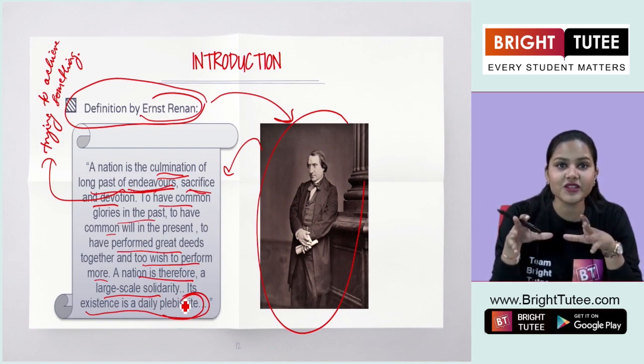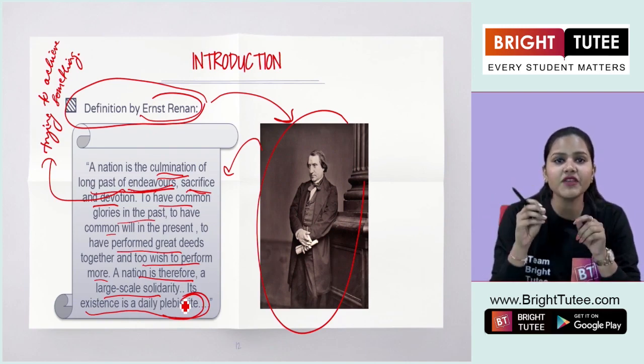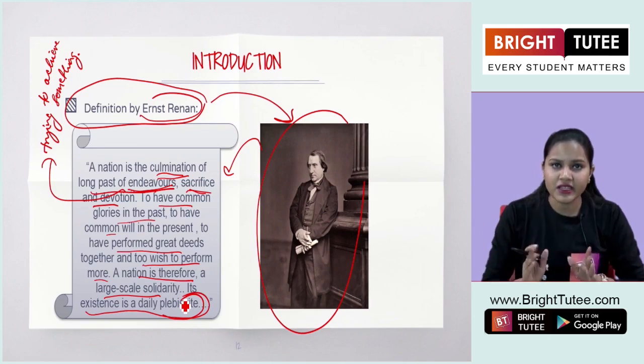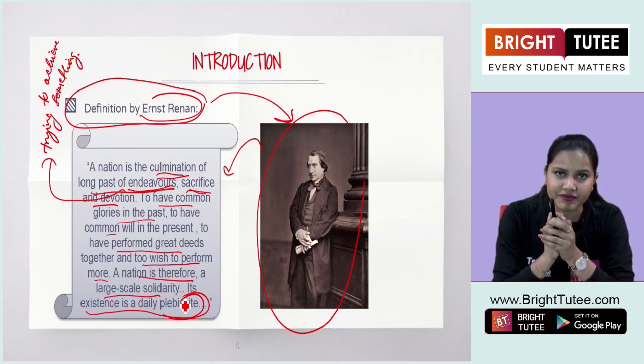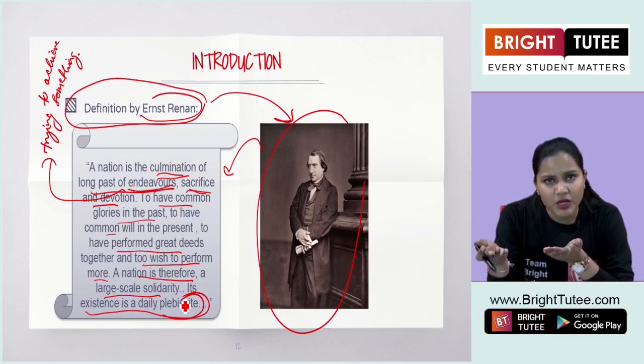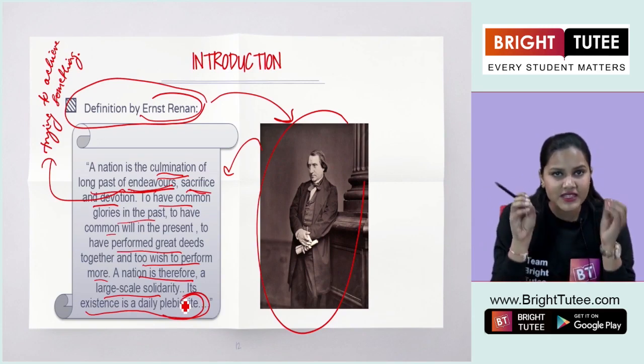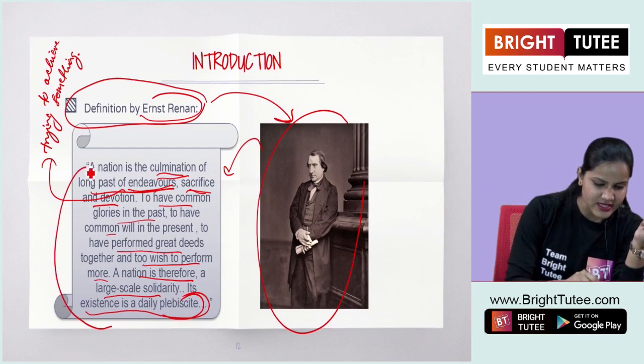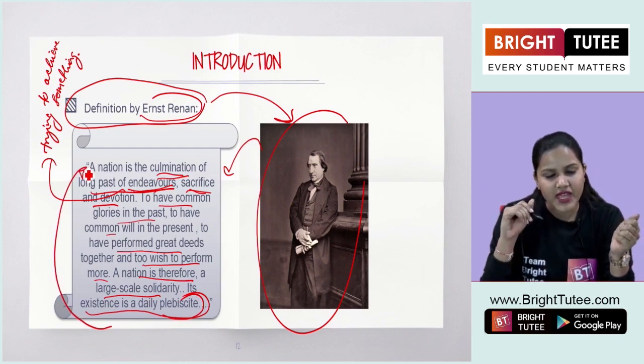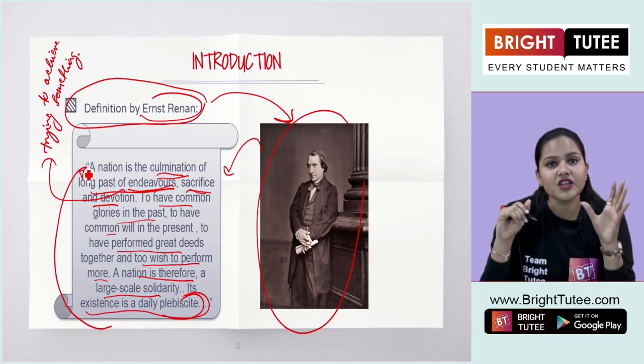So this is the direct vote given to the people living in a particular territory or region. They have to either accept the proposal or reject it. And based on this idea, there exists the whole nation. Now, this is what Ernst Renan said.